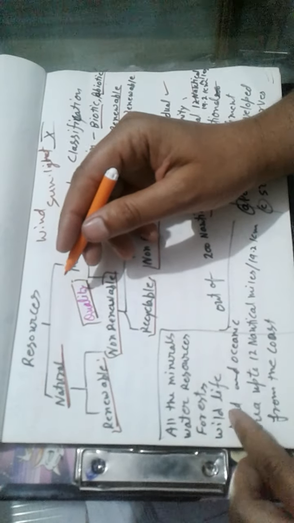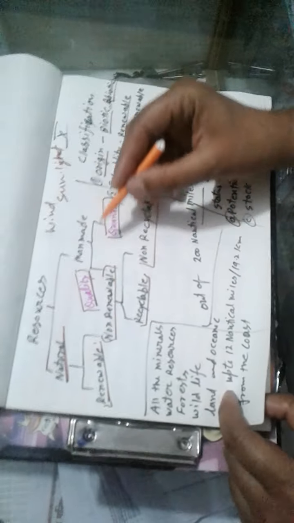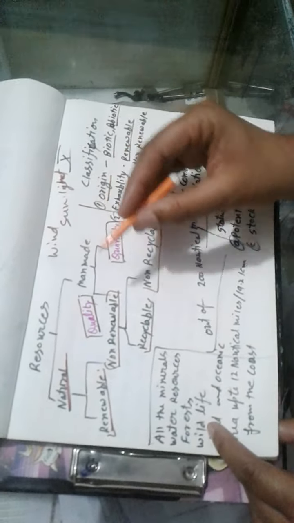Yesterday we discussed geography chapter number 1, Resource and Development. Before we move ahead, I would like to make you revise the last part of the chapter. As we consider resources, there are two types: natural resources and man-made resources.